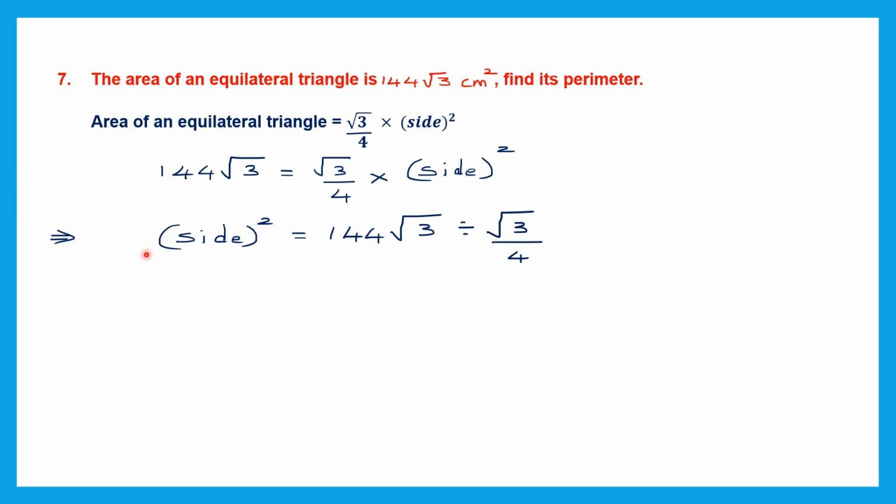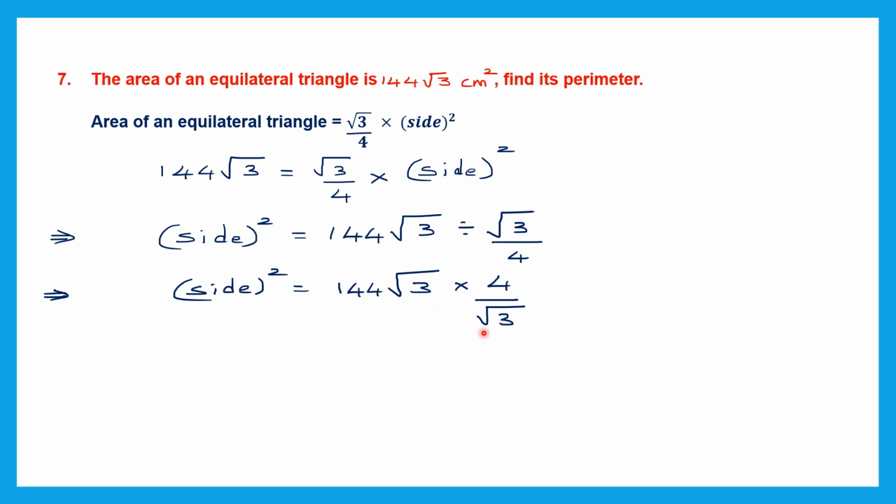Now we're going to simplify for side square, that is 144 root 3. Division will now change to multiplication. So let's write that. Side square remains as it is, equal to 144 root 3 into, now we write the reciprocal, 4 by root 3. Now let's see what we can cancel.